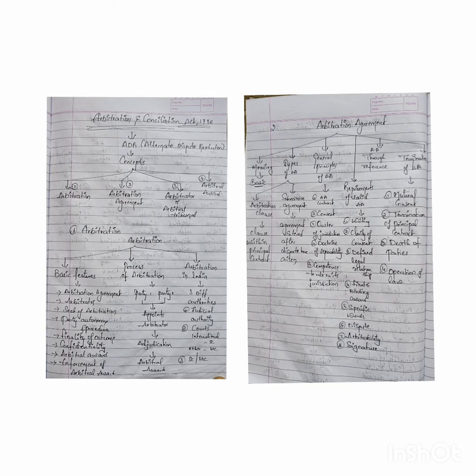Next, coming to the next concept of arbitration agreement. It's not the second, it's actually the fourth, because first is meaning, second is types, third is general principles, fourth is requirements of a valid arbitration agreement. What are the requirements of an arbitration agreement? First, it should be in writing. Second, it should have clarity of consent.